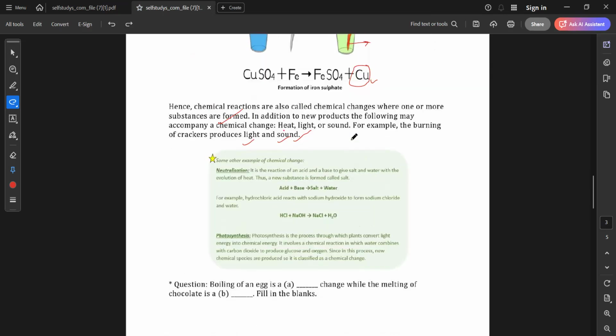Because why do we use firecrackers? We use firecrackers for the good light. Some boys use firecrackers so that they have a very heavy sound, right? So what they are producing is a chemical change. The sound cannot be reversed. The light cannot be reversed, right? It is a permanent change.